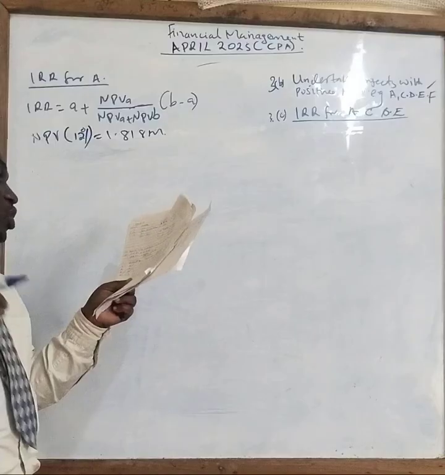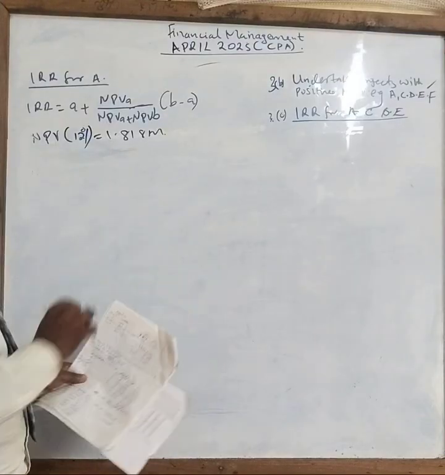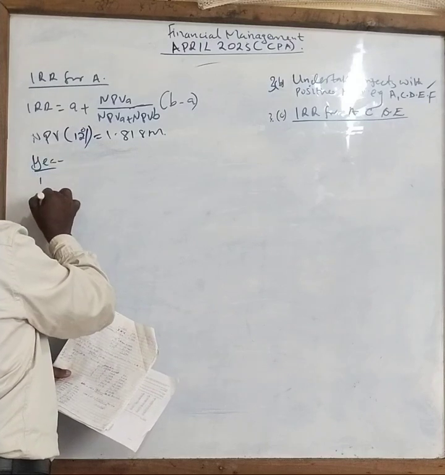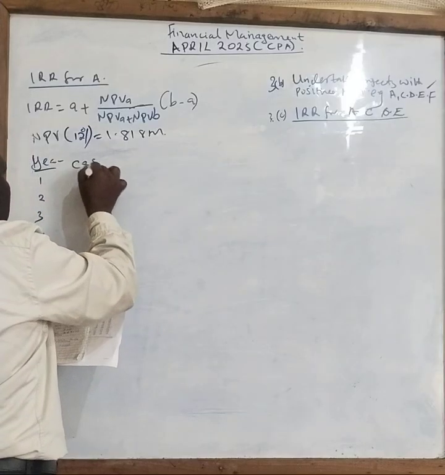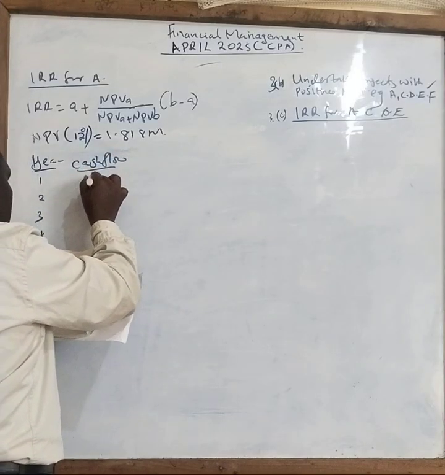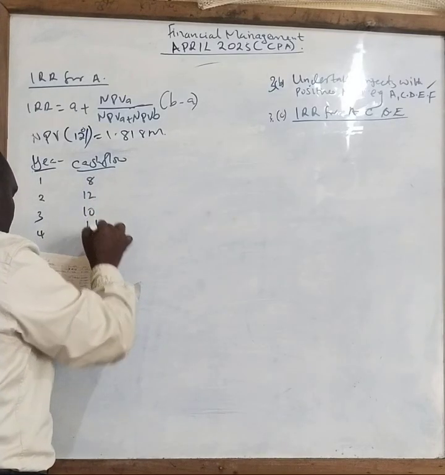Now we want to find out what will happen if I double that rate. It is very simple. You say years 1, 2, 3, and 4, correct? Then you have the cash flows: year 1, 8; year 2, 12; year 3, 10; year 4, 11.